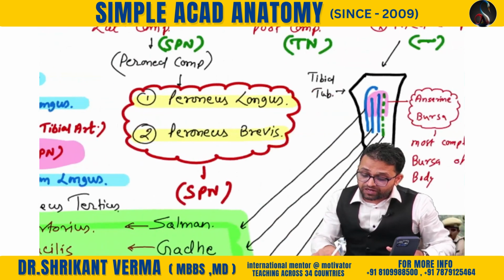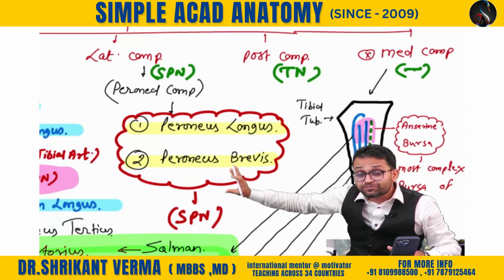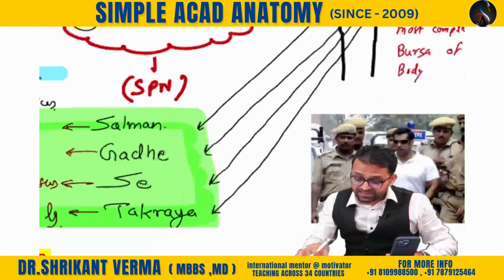Deep peroneal nerve. Now lateral compartment, sir: peroneus longus and peroneus brevis. What is the nerve? Superficial peroneal nerve. So these muscles are supplied by the superficial peroneal nerve. And the medial compartment, sir, has no muscle except at the upper part.